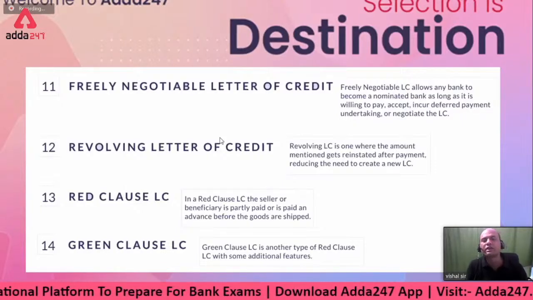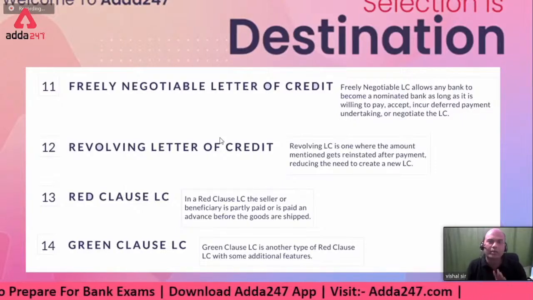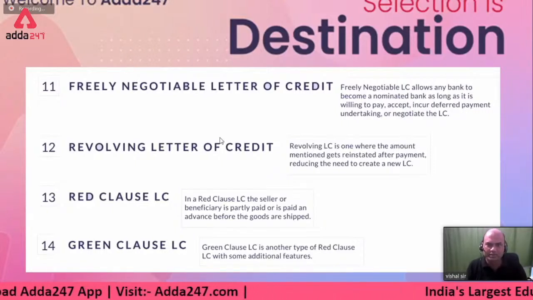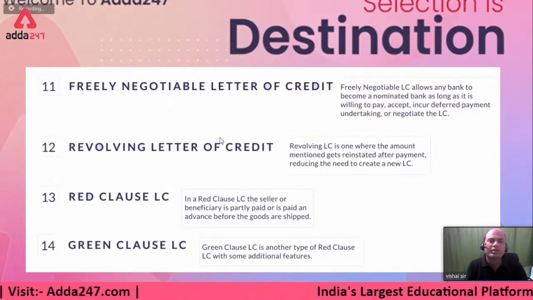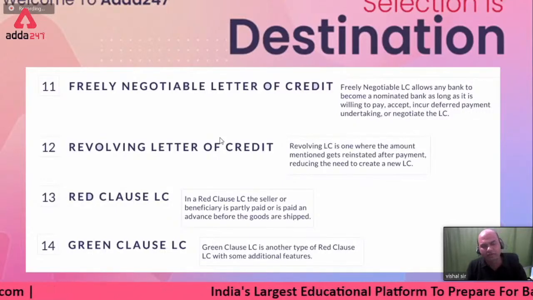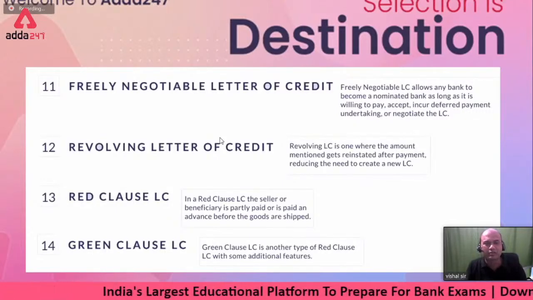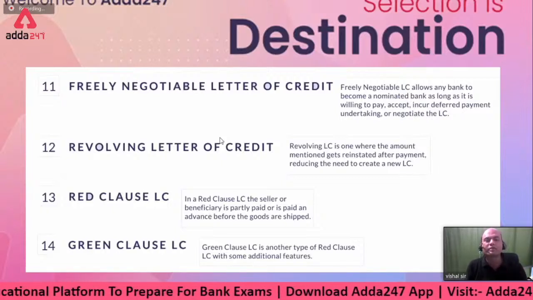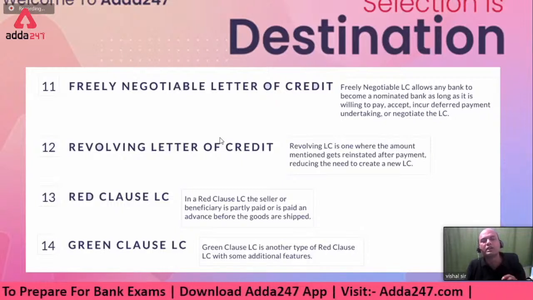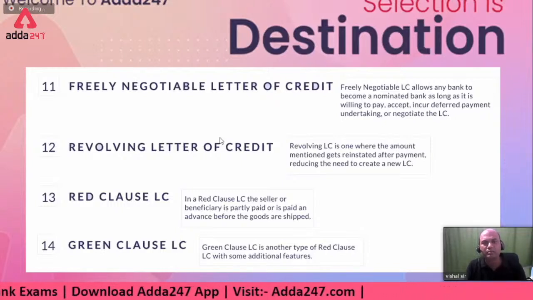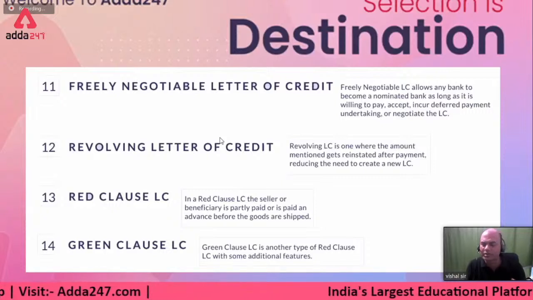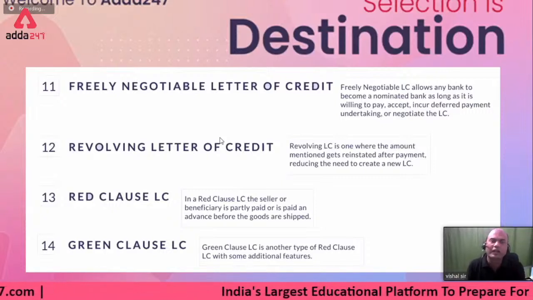What is that revolving? Revolving says that the duration of that LC is, let's say, 2 years. Mercedes wants a 2 year contract. So every month, the 50 parts means how many in total, 12 into 24, or whatever that is. So every month, what will they do? They'll go on debiting the LC amount or LC parts which have already been utilized. So that way revolving LC works.